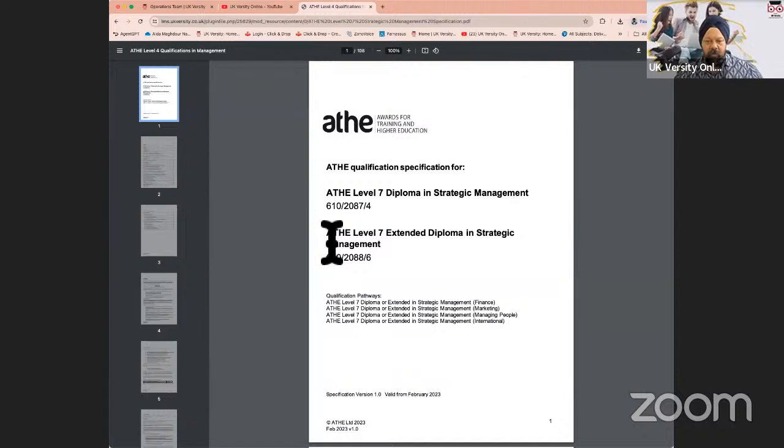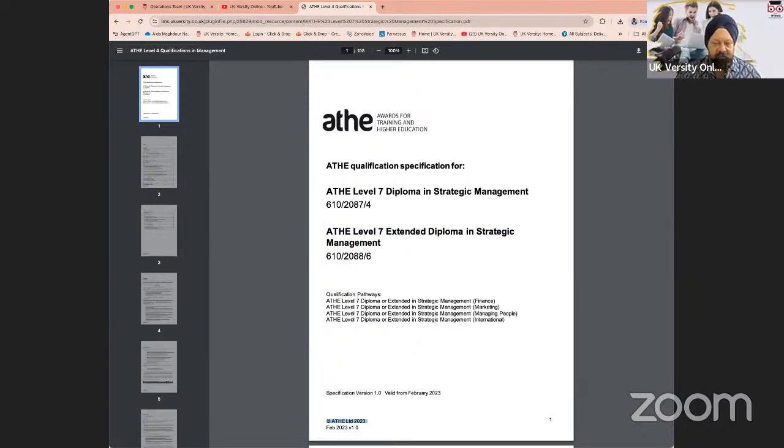This is the course that you're doing, extended diploma, which is 120 credits. Most of you are doing this course because you're going to look at doing an MBA top-up at a later stage when you complete. So this course is extended diploma in strategic management, and this is the most up-to-date version of the course. It was refreshed in February 2023.